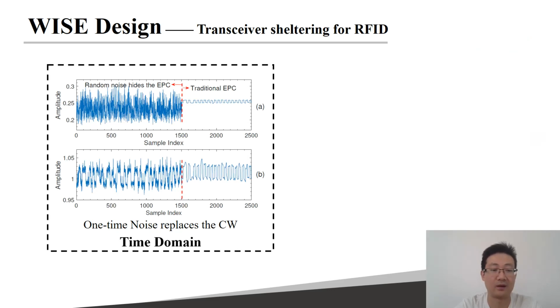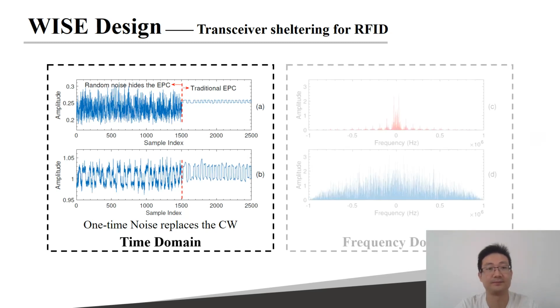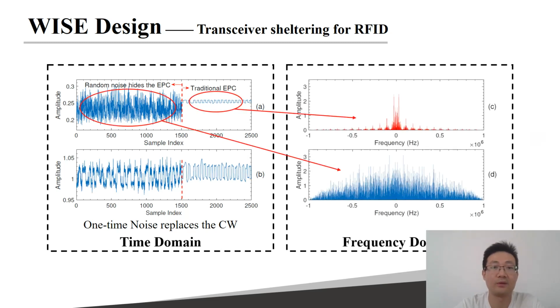In particular, for RFID, we modify the traditional constant continuous wave to a noise-like sequence to hide the tag's EPC reply, which is known to the reader only. Such a modification is able to activate the tag, but undermines the EPC decoding, unless this noise can be cancelled precisely. For clear illustration, we only modify the first half of the continuous wave in figure A, and figure B indicates that if the noise can be limited, recovered signal can still be decoded correctly. In the frequency domain, the EPC is also hidden well, as shown in figure C and D.